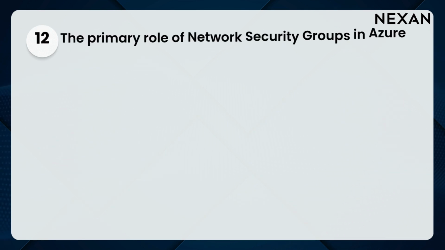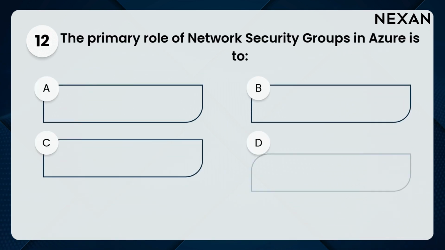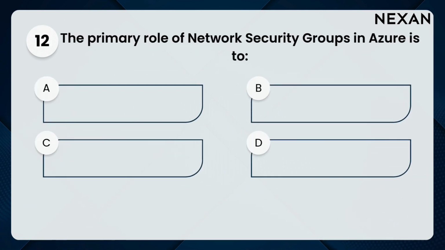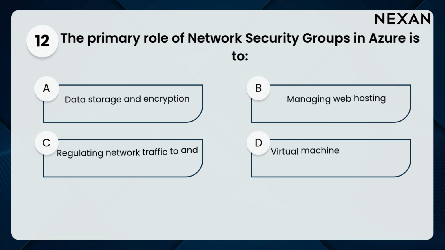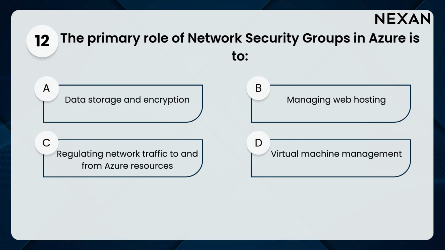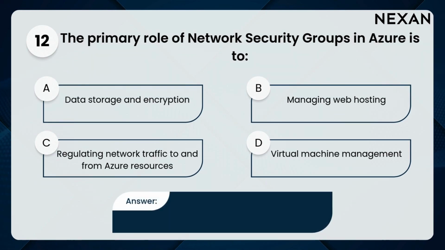12. The primary role of network security groups in Azure is A. Data storage and encryption. B. Managing web hosting. C. Regulating network traffic to and from Azure resources. D. Virtual machine management. Answer: C. Regulating network traffic to and from Azure resources.